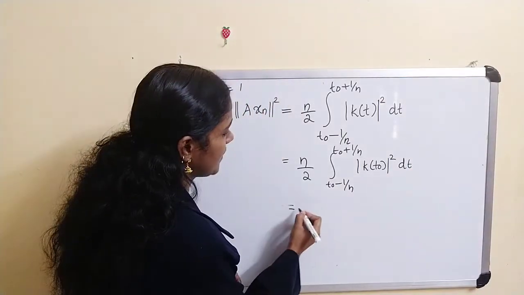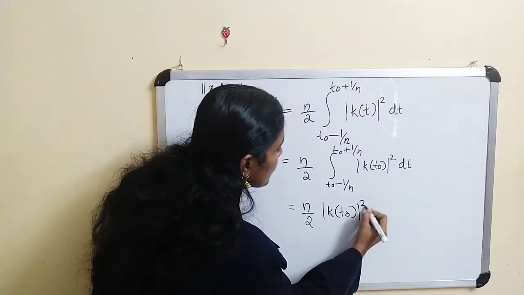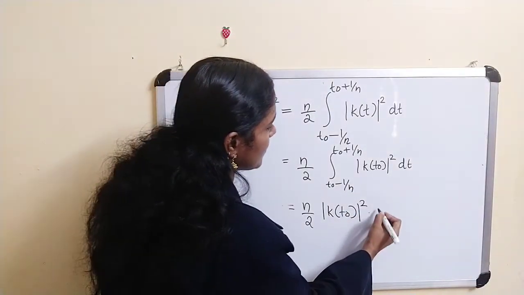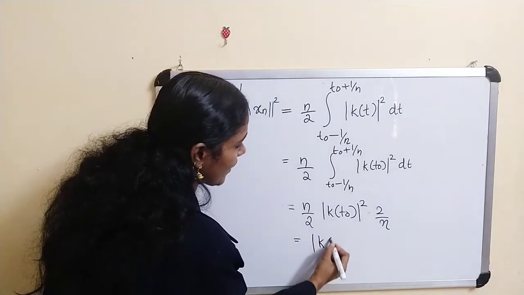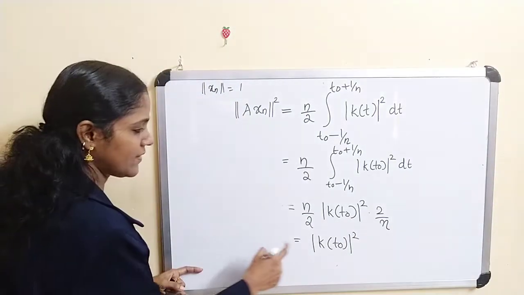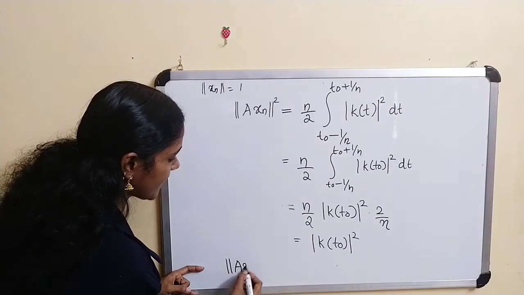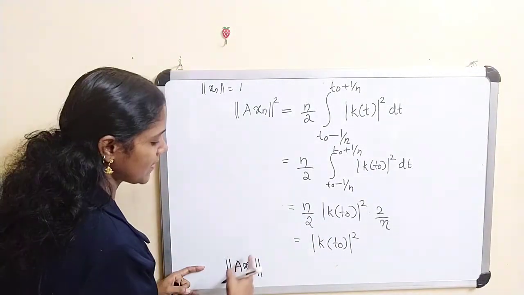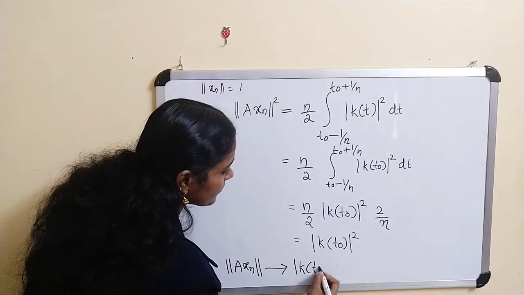This is equal to n by 2 times |k(t_0)|² times 2 by n, which we already checked. Actually this is not equal to, this converges to |k(t_0)|². Thus norm of Ax_n squared converges to |k(t_0)|², that is, norm of Ax_n converges to |k(t_0)|.